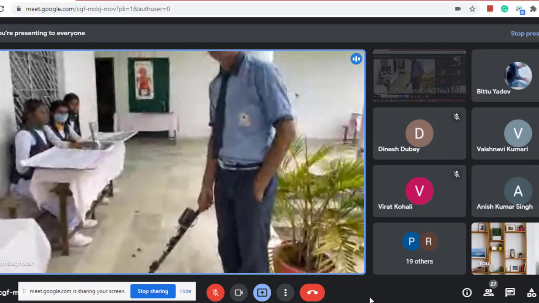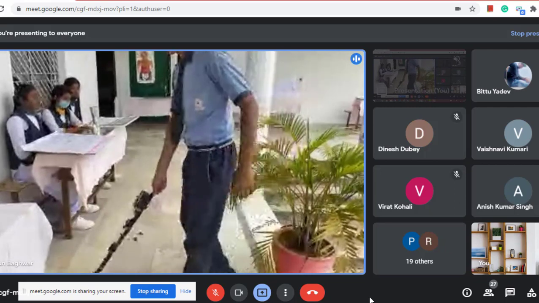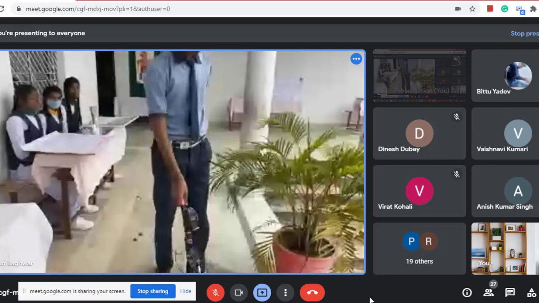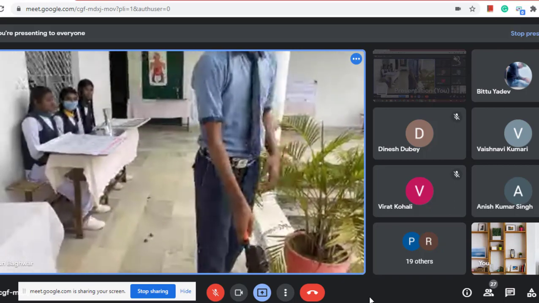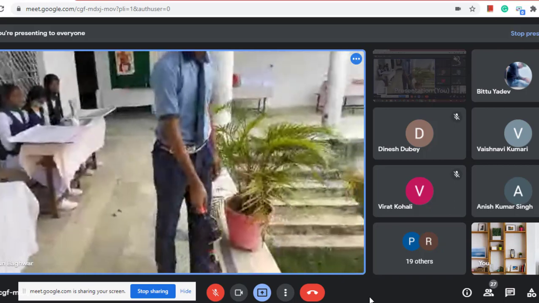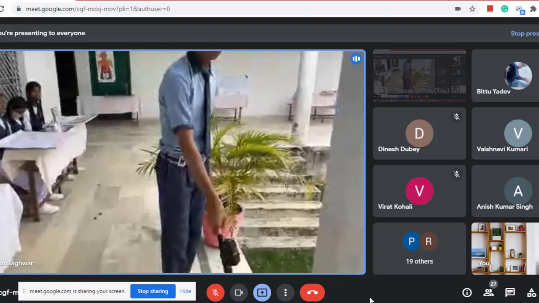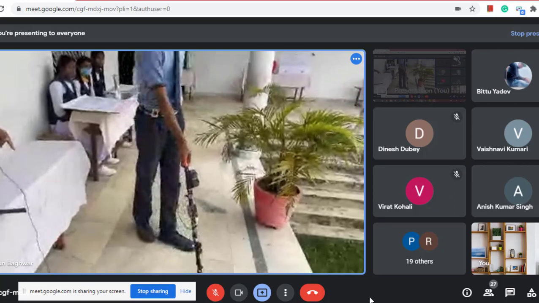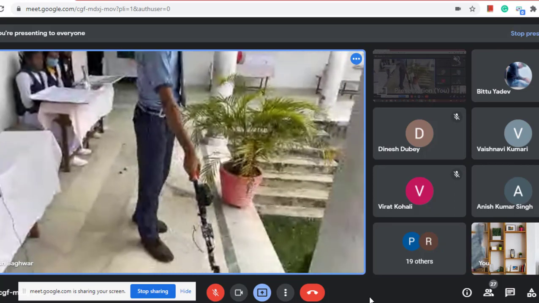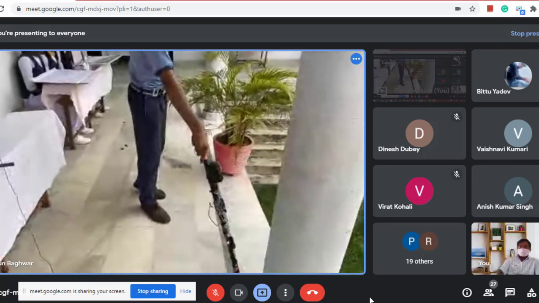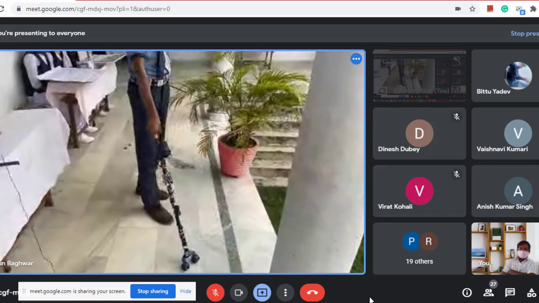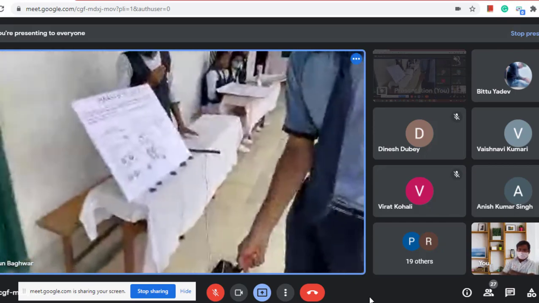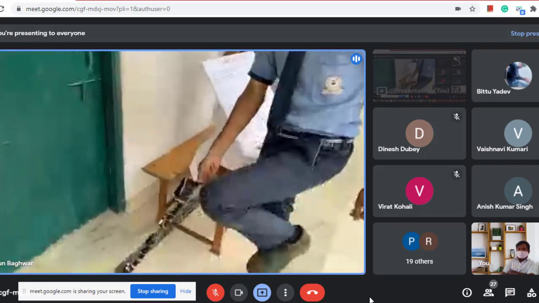And you can see that when Pushkar is walking, as he comes near the wall, the sensor detects the wall and it starts buzzing. So as you can see how it works.